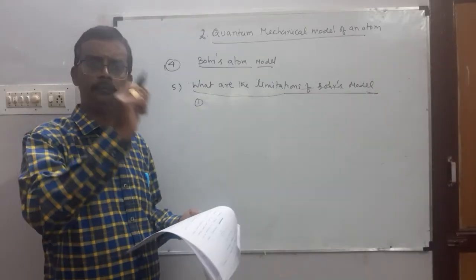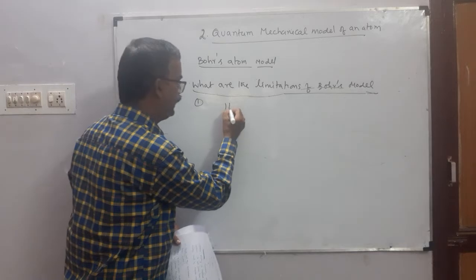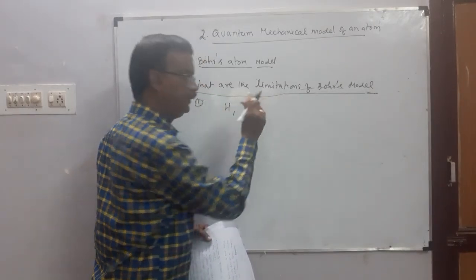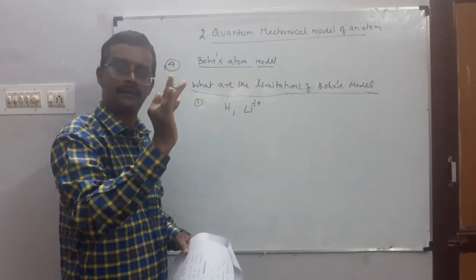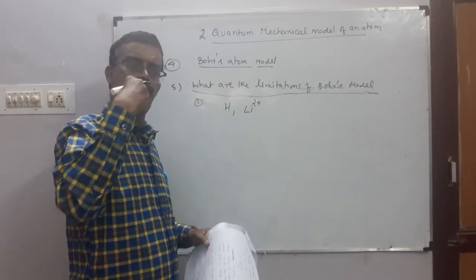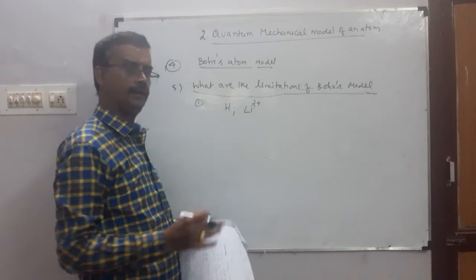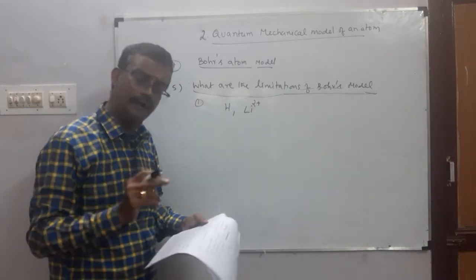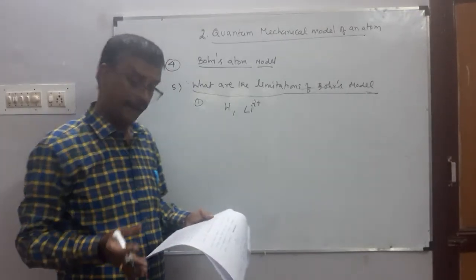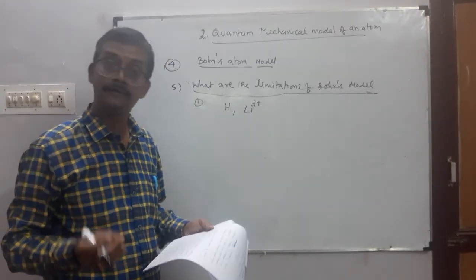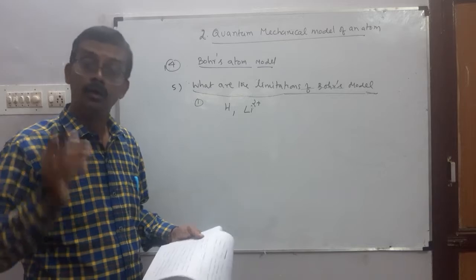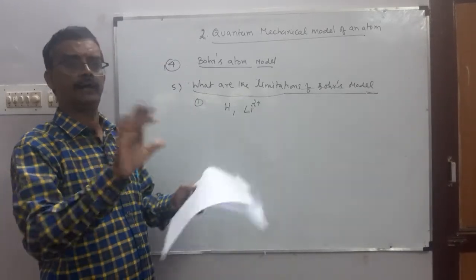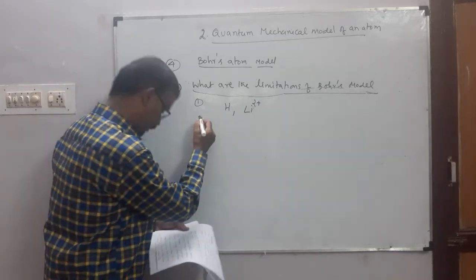ஒரு electron species மட்டும் தான் பொருந்தும். Like hydrogen and Li 2 plus ion. இப்போ லித்தியத்துல 3 electron இருக்கு. லித்தியம் ஆட்டத்துல அதாவது if you lose 2 electron we can get a 2 plus. It contains 1 electron. So it is applicable for only one electron species like hydrogen and Li 2 plus, not applicable to multi-electron atom. Multi-electron, அதிகமா எலக்ட்ரான் இருக்கிற ஆட்டத்துக்கு it is not applicable.